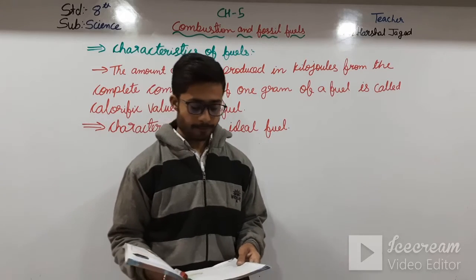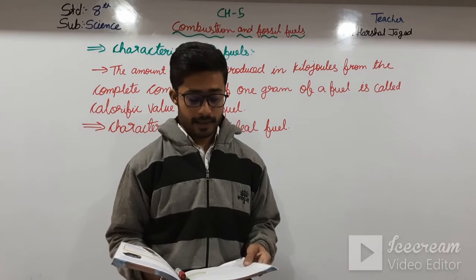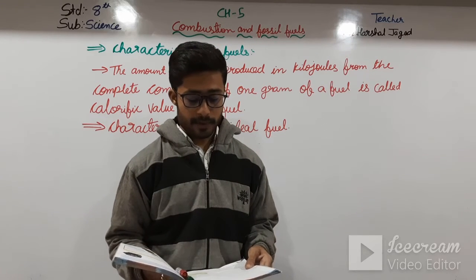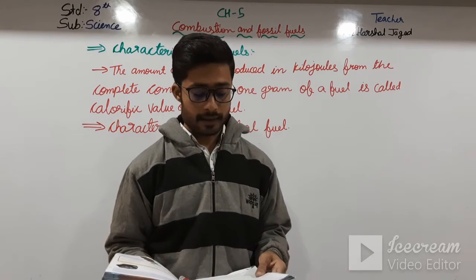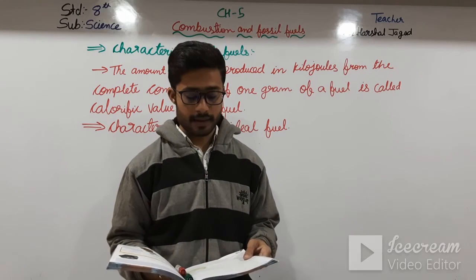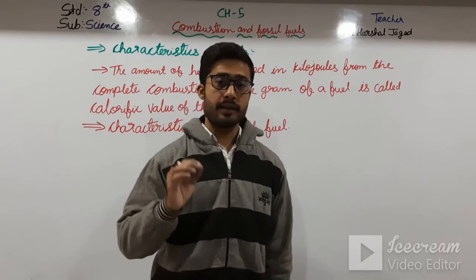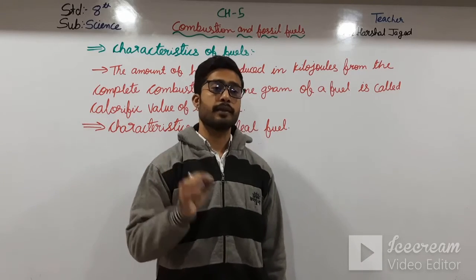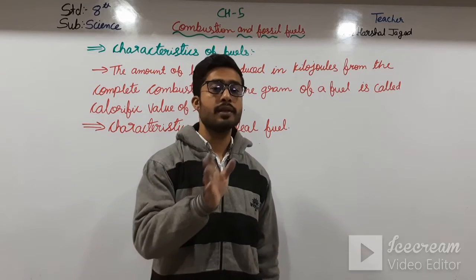Then, it should burn at a moderate rate and release heat in a controlled manner. Burning at a very high rate will release heat explosively, and the fire dies out if it burns at a slow rate. So the burning of the fuel should be moderate, not too high and not too low.